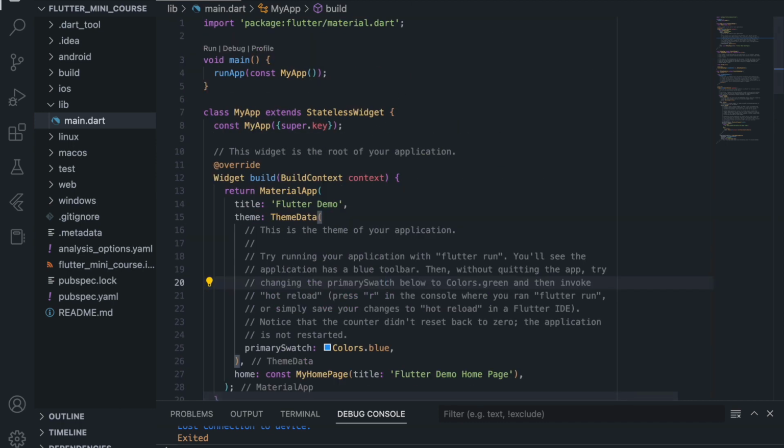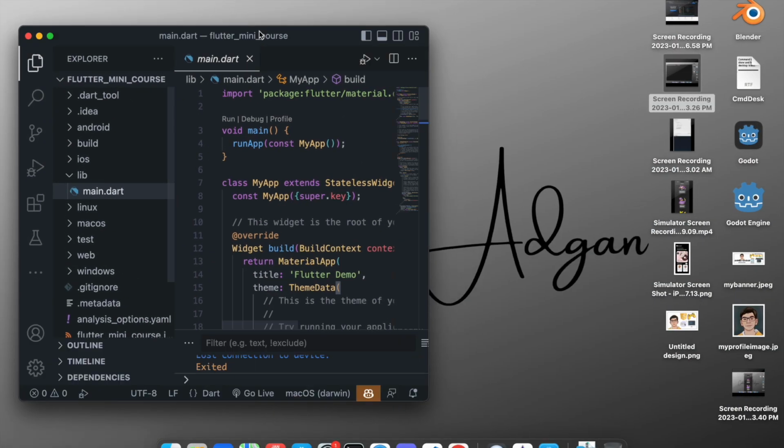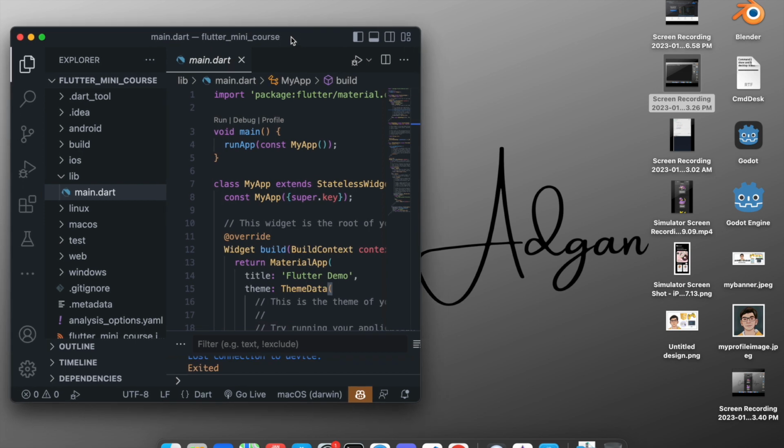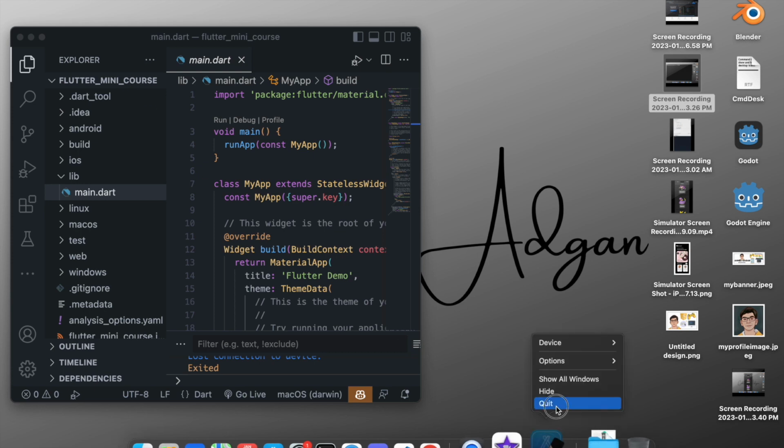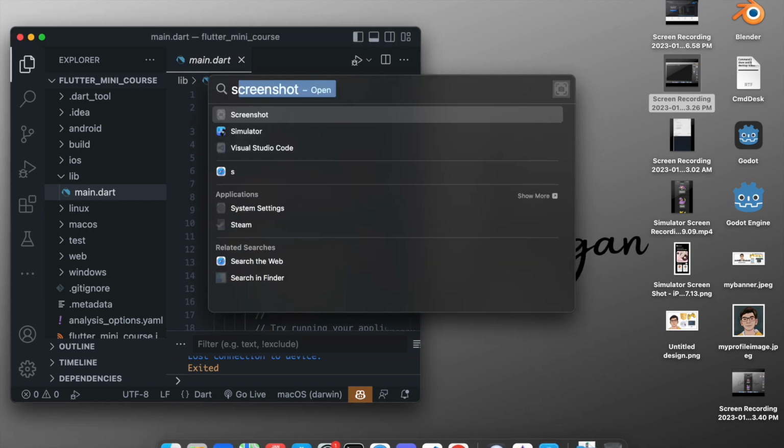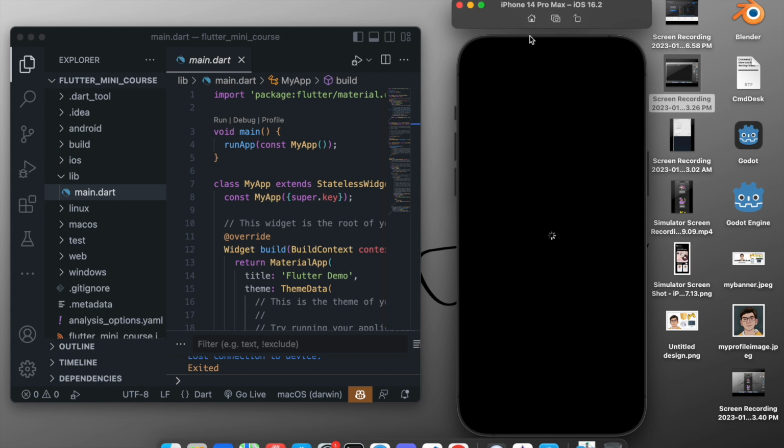Now if we run this app, let me open up the simulator. If you are using Android, this will be the same. Just start your simulator. I will do it by quitting it and restarting it again, and I will wait for it to start.